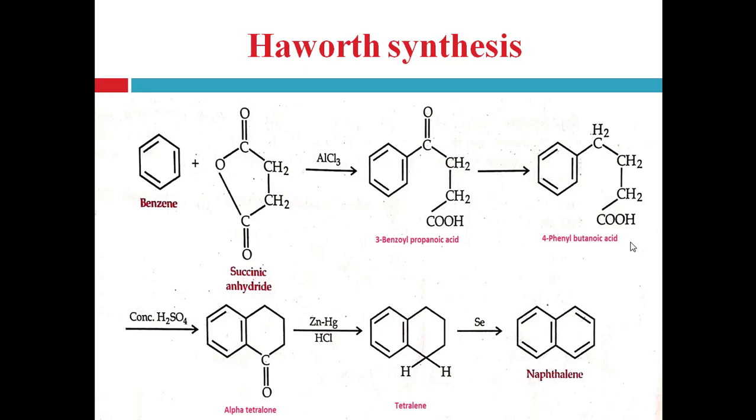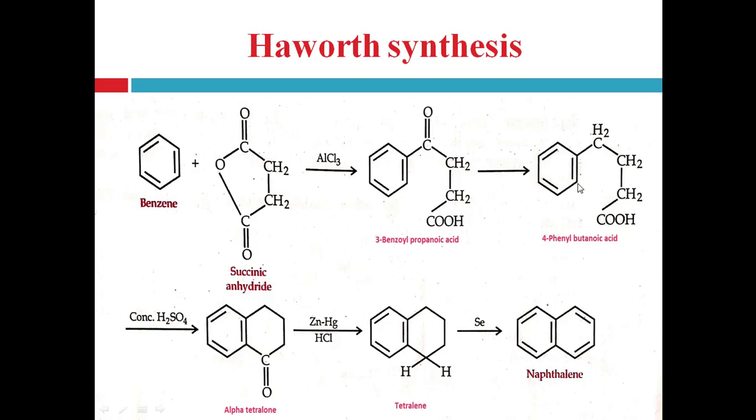Right? Now this 4-phenyl butanoic acid is heated with concentrated sulfuric acid, and that will lead to the cyclization, right? Here cyclization occurs and forms the alpha tetralone. Simultaneously it loses the water molecule.